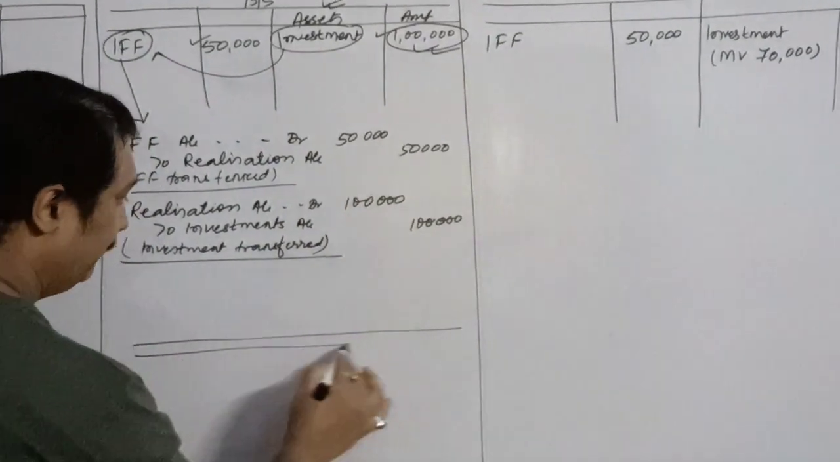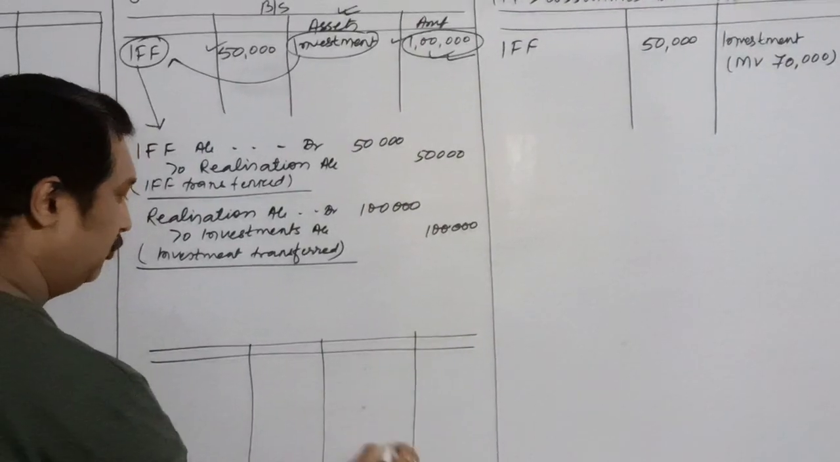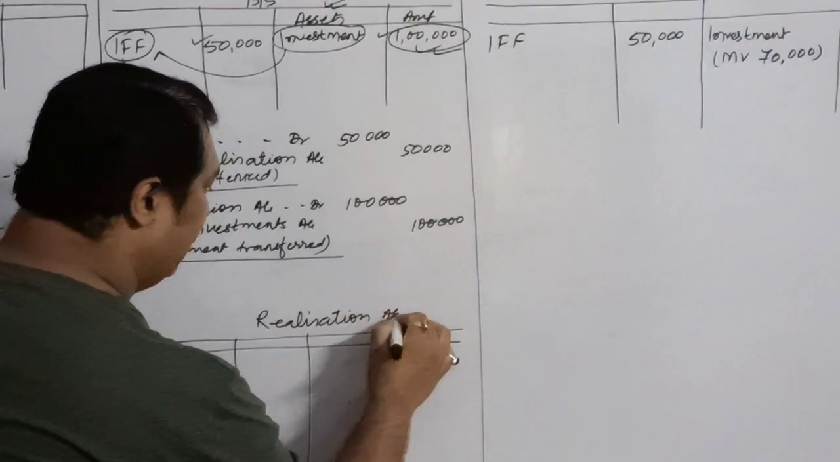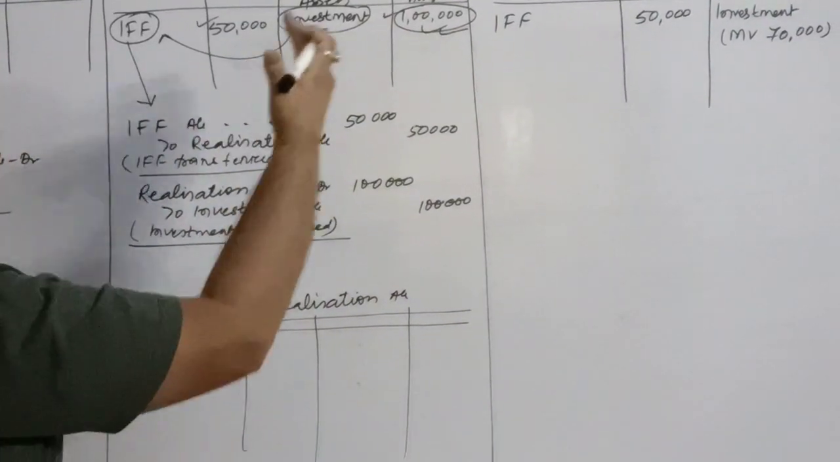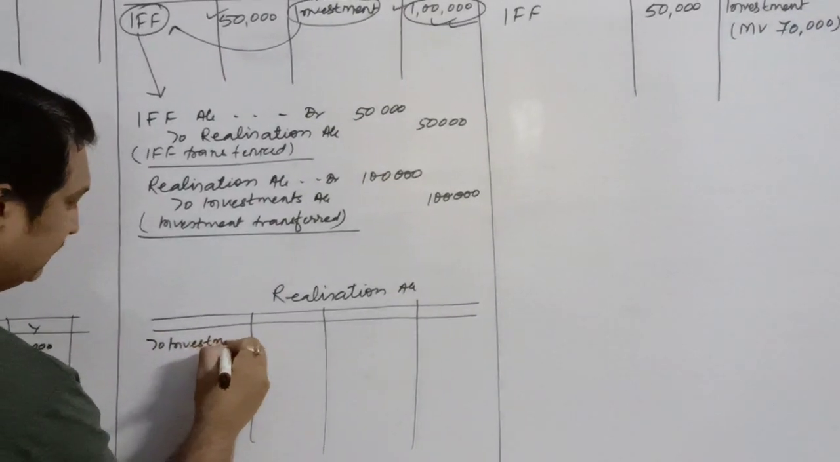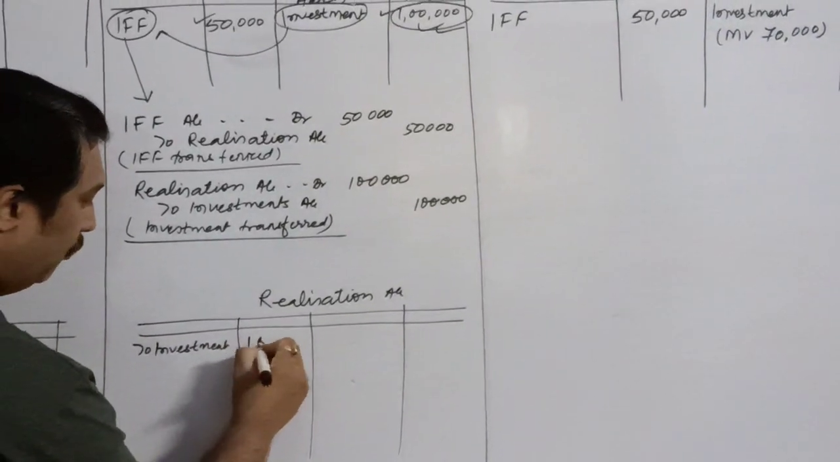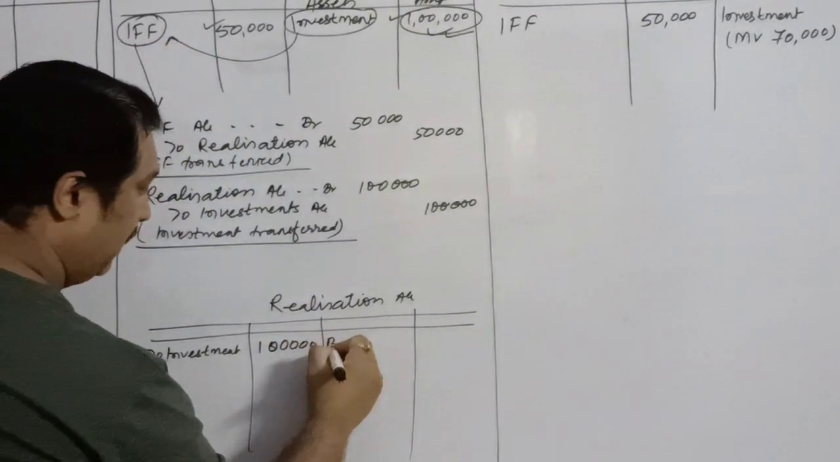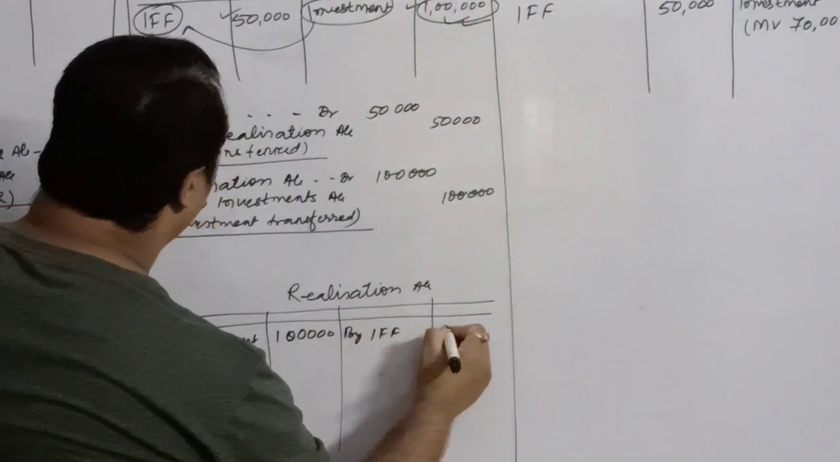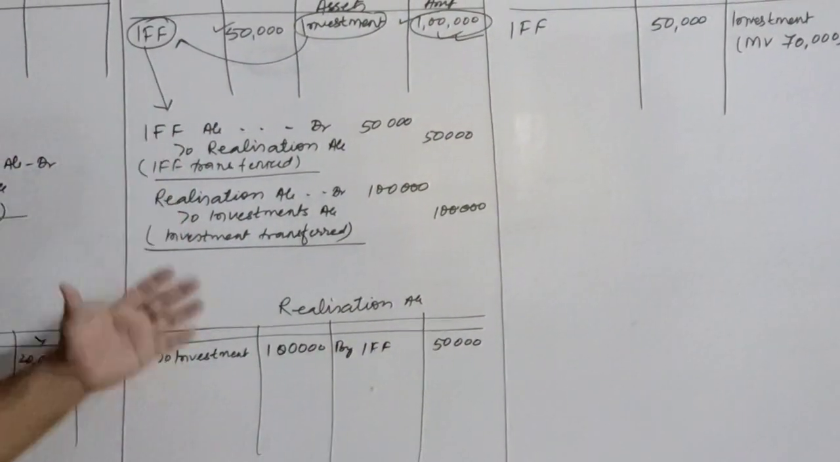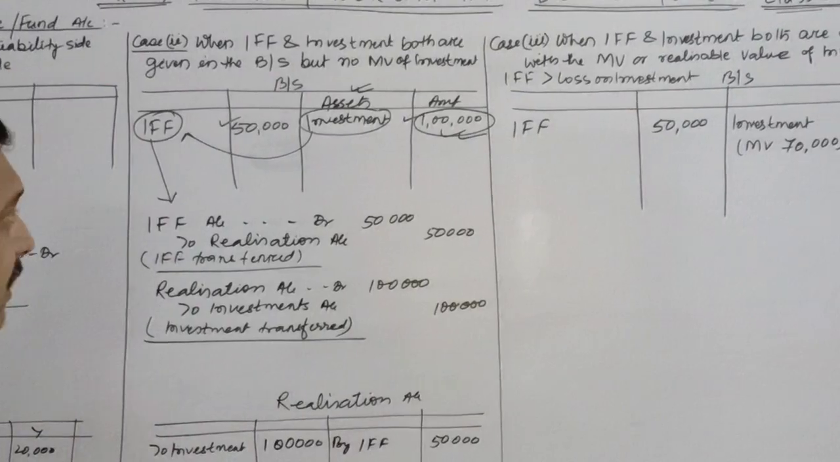If you want to see it through the realization account, while preparing the realization account, you will write it on the debit side. From the asset side, it will get transferred to the debit side of realization, investment 1 lakh, and this is your IFF which you will transfer over here, by IFF 50,000. So this is the concept related to IFF for this particular condition.